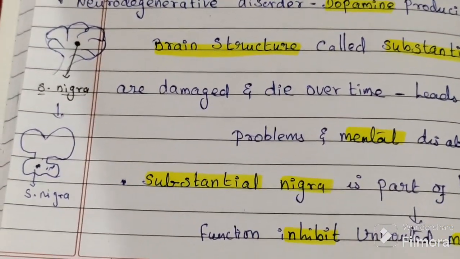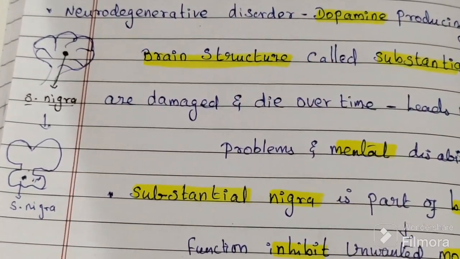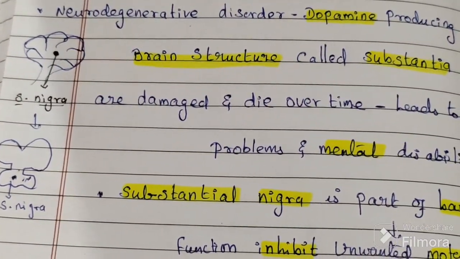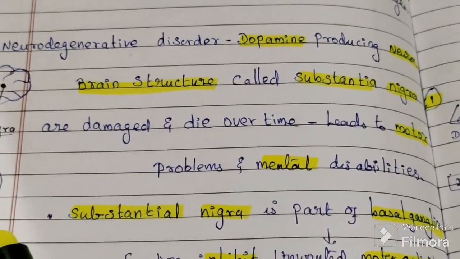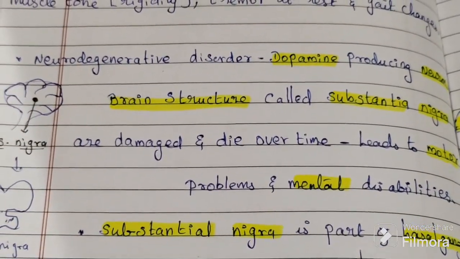This substantia nigra is part of the basal ganglia.